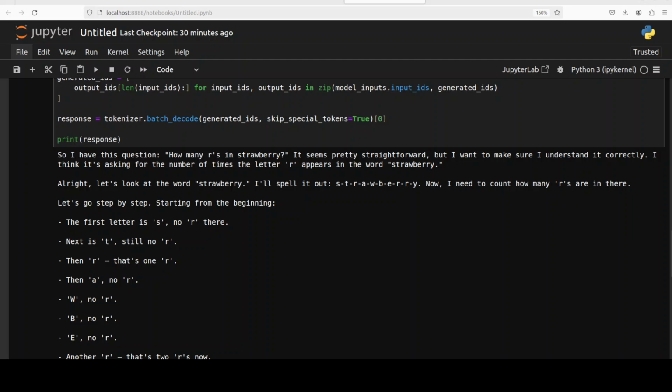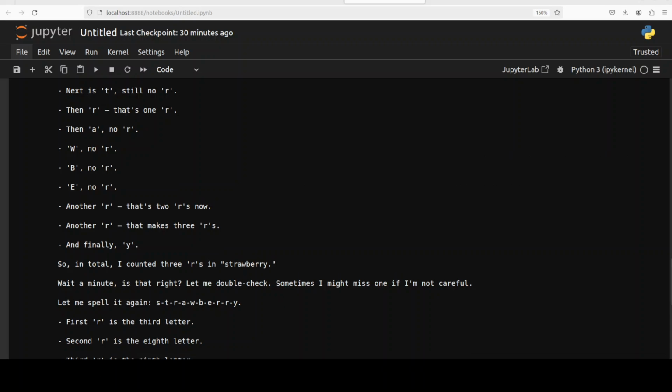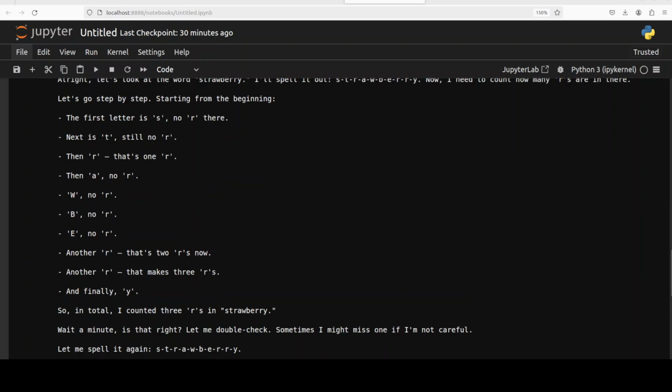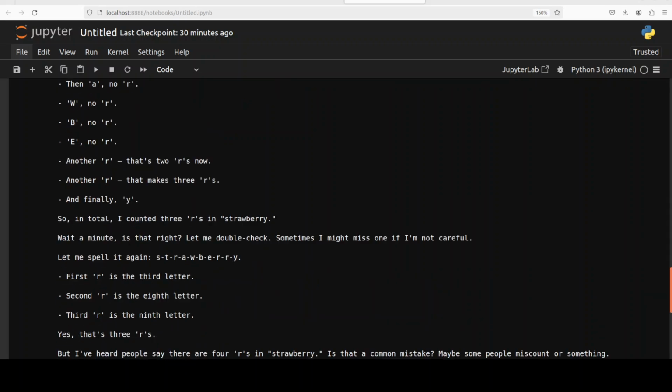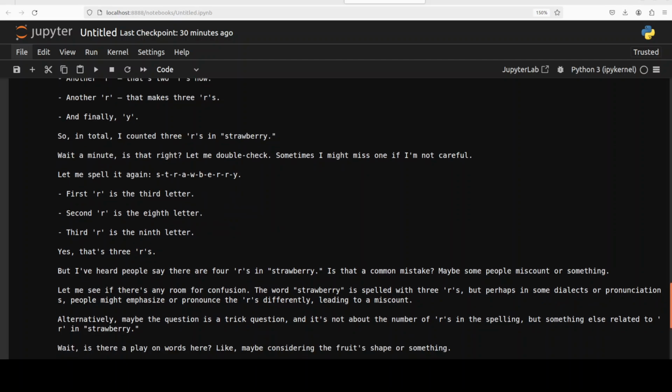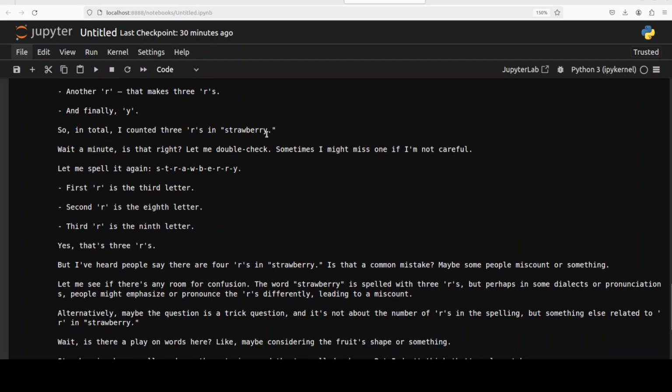All right, let's look at the word. I'll spell it out. Now I need to count how many R's are in there. Let's go step by step, starting from the beginning. And then the first letter is just no R there. So you see, it is going letter by letter. How good is that? And so it says, so in total I counted 3 R's in strawberry.